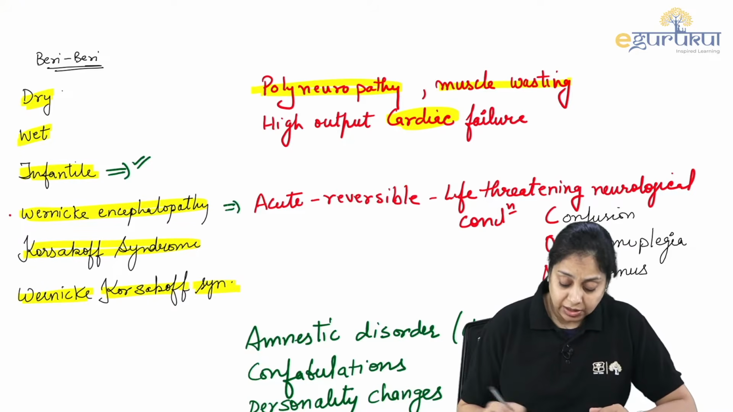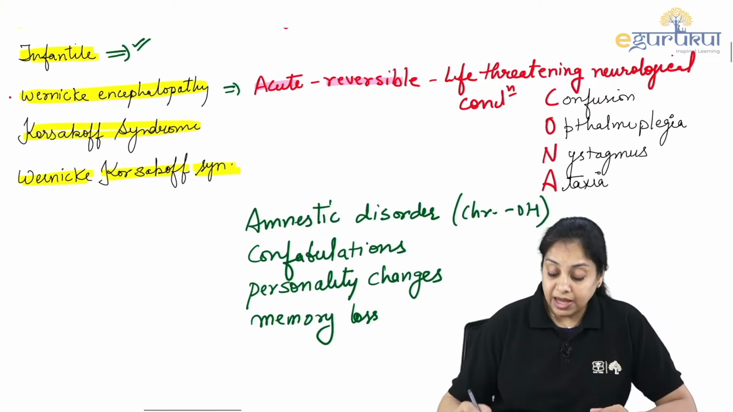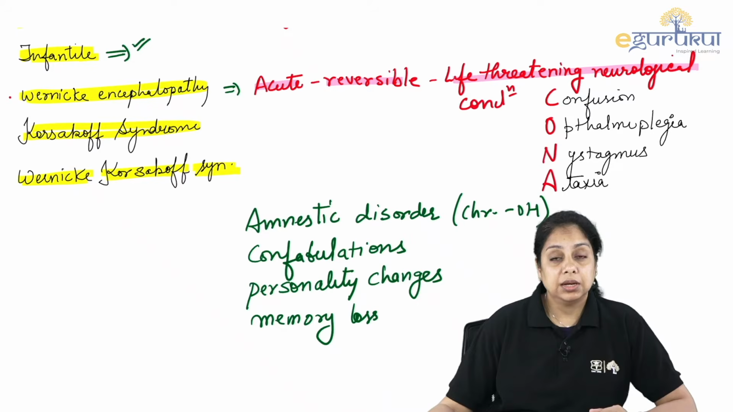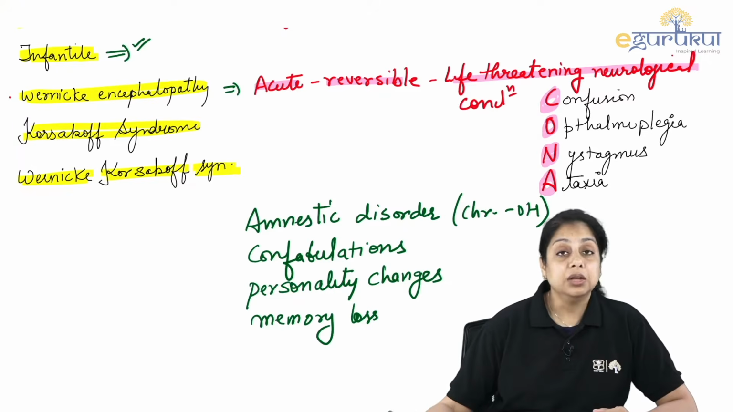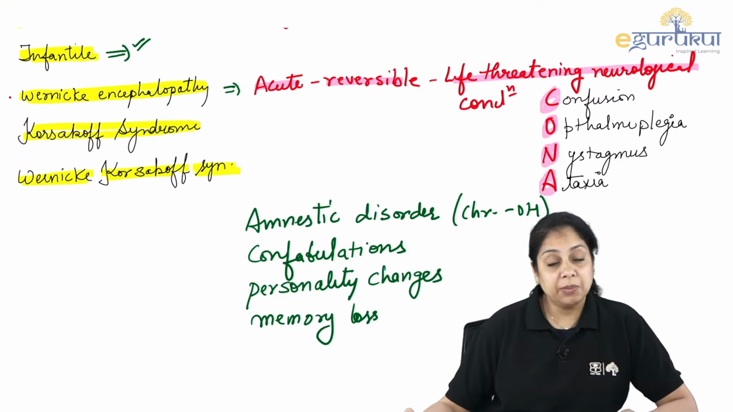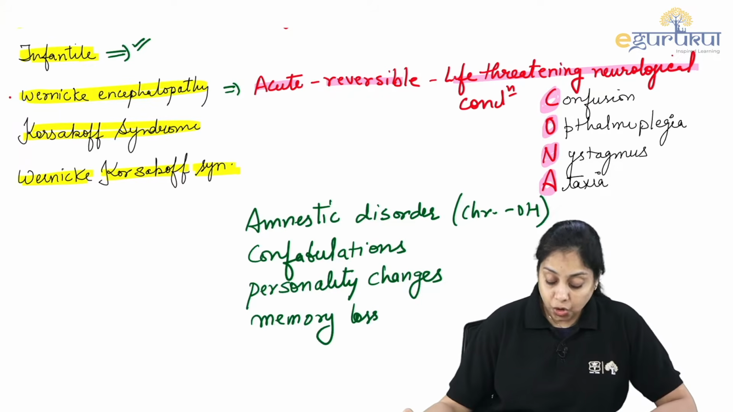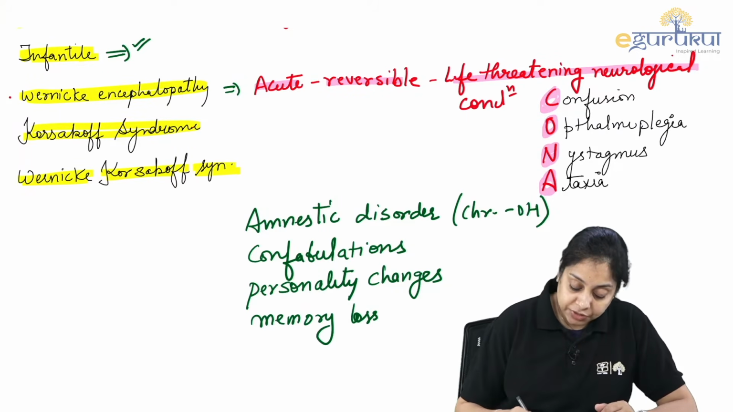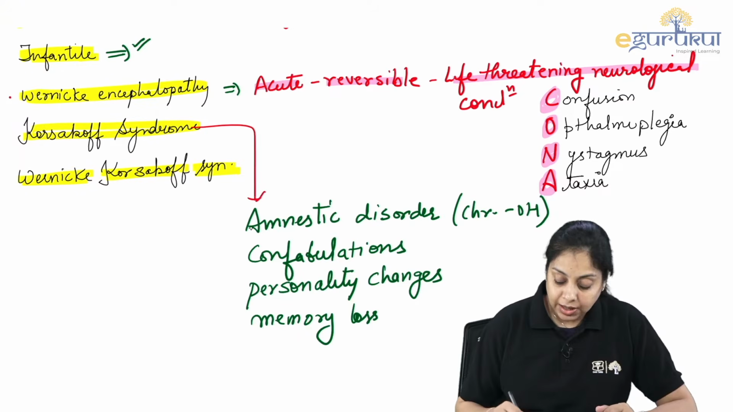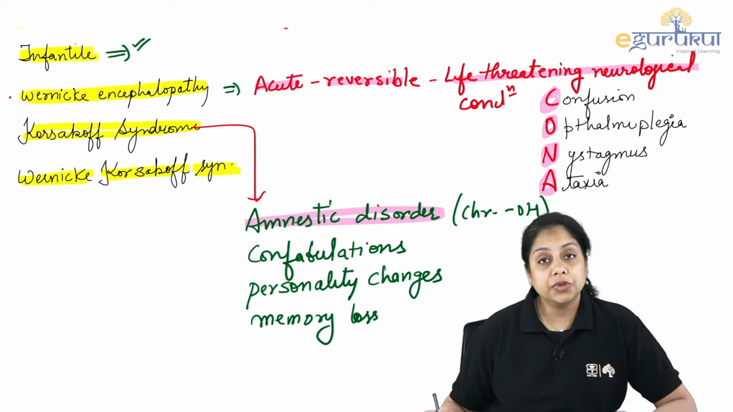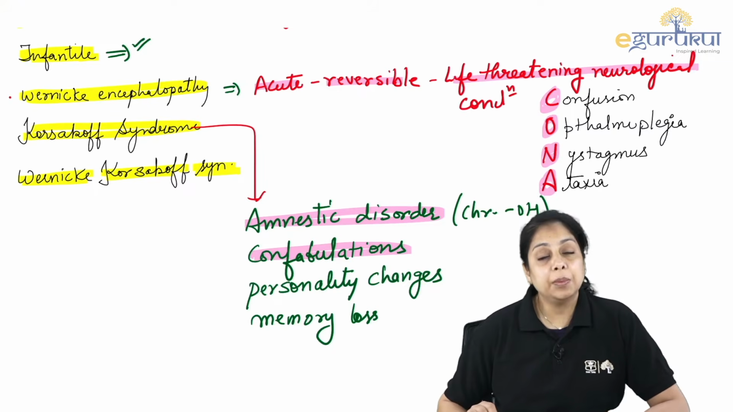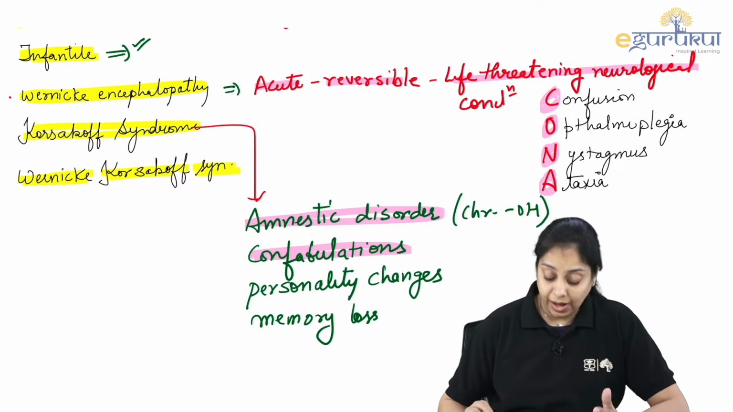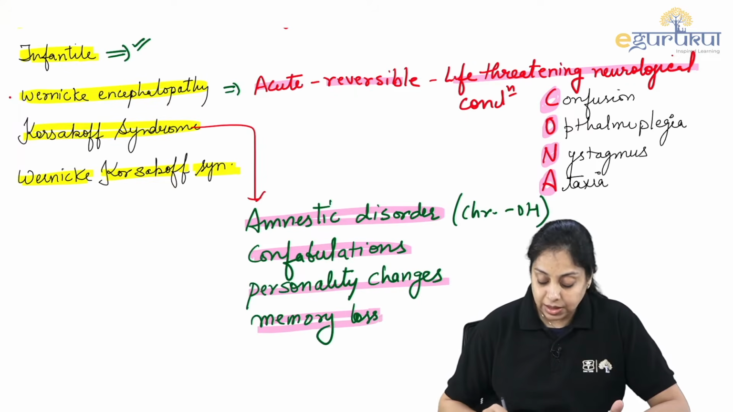Wernicke encephalopathy. Wernicke encephalopathy is an acute, reversible, but life-threatening neurological condition. Right? What kind of neurological conditions? It is CONA, not coma, but CONA: confusion, ophthalmoplegia, nystagmus, and ataxia. Korsakoff syndrome: the patient shows an amnestic disorder. Why? Because of the continuous intake of excessive alcohol, right? Confabulation. They will come up with made up stories which really never happened. Personality changes and memory loss.